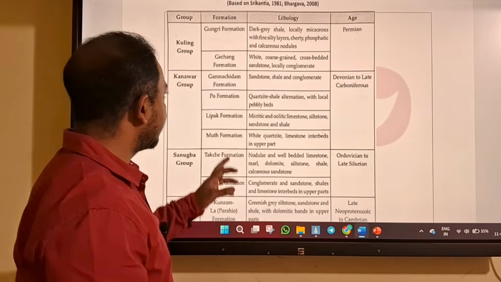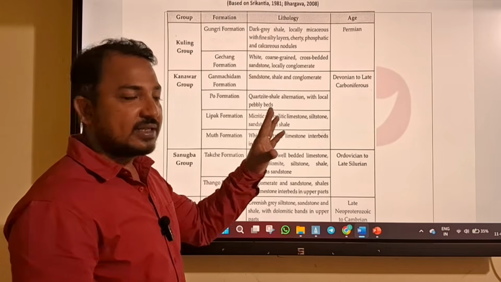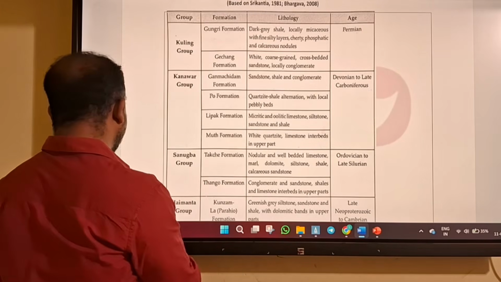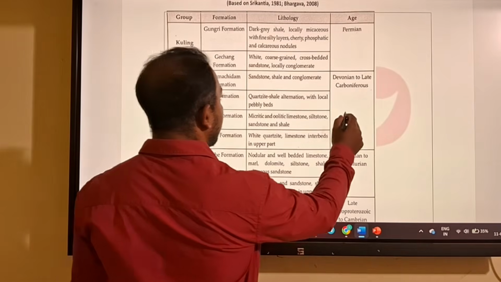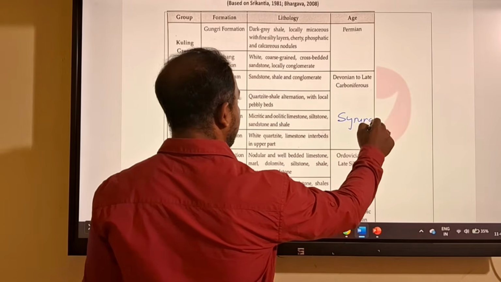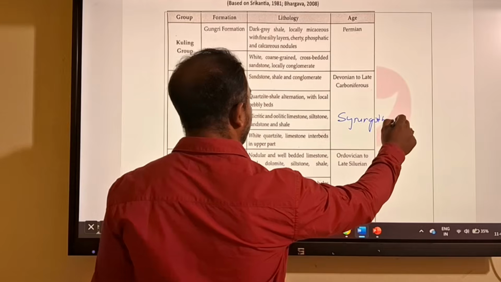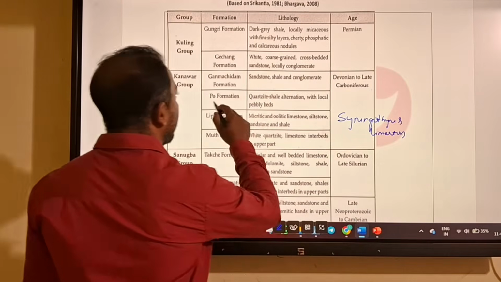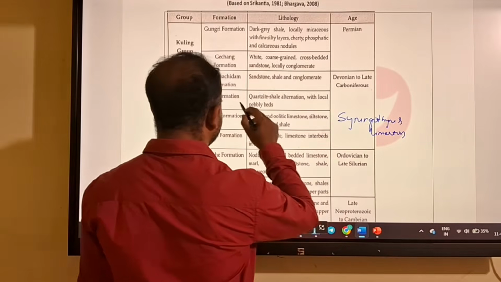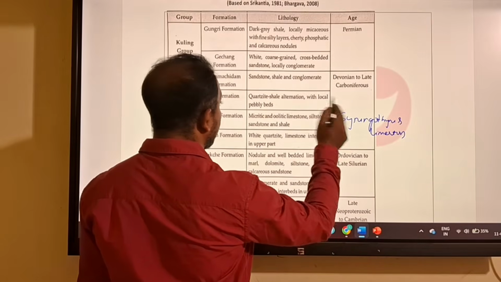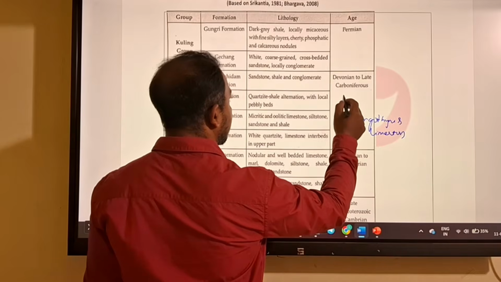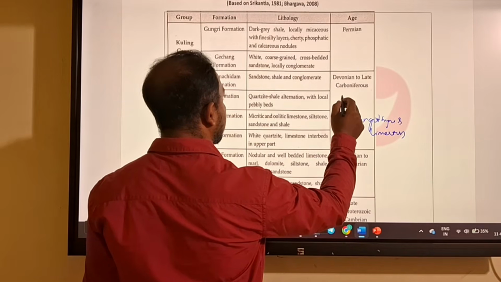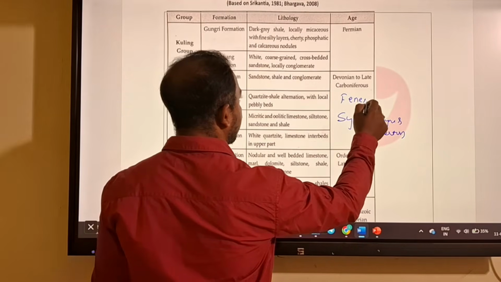Another thing, remember, Lipak formation is equivalent to Syringothyris limestone, and Po formation is equivalent to Fenestella shale.